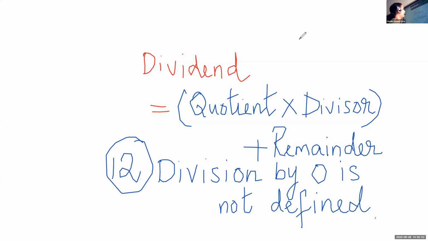Divisible by 2. So what did I say? If I have one number, 2, 2, 4, 6, how will I check whether I can divide?